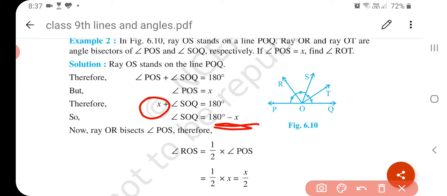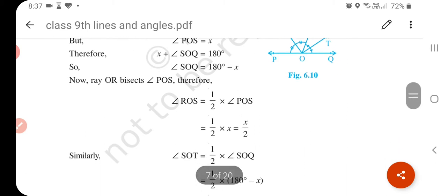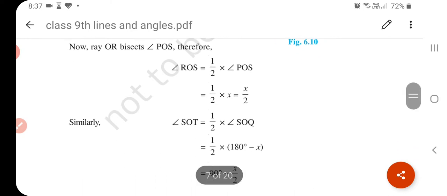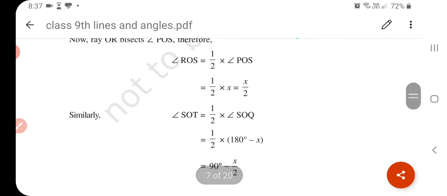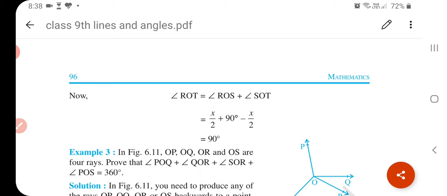Now ray OR bisects POS, therefore angle ROS is equal to 1/2 of POS, because bisecting means dividing equally into halves. So 1/2 into POS becomes 1/2 into x, that is x/2. SOT is equal to 1/2 into (180 minus x), so it is (90 minus x) upon 2. We have to find ROT. ROT is ROS plus SOT, x/2 plus 90 minus x/2, and x/2 is cancelled. So ROT is equal to 90 degrees.